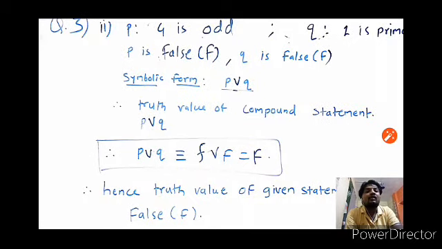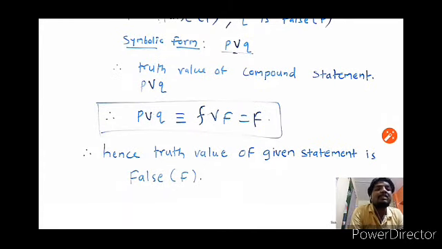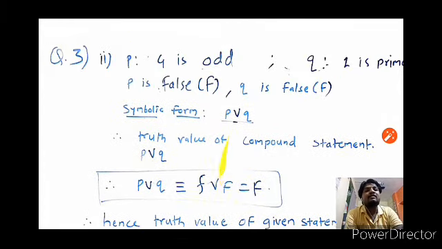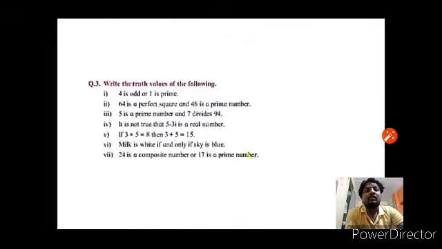Therefore, truth value of compound statement P or Q is F or F, because both statements are false. Therefore, F or F equals F. We know that in disjunction, if both statements are false, then its truth value will be false, otherwise true. Hence, the truth value of the given statement is false. That means 4 is odd or 1 is prime is a false statement. Okay, got it? Next one.